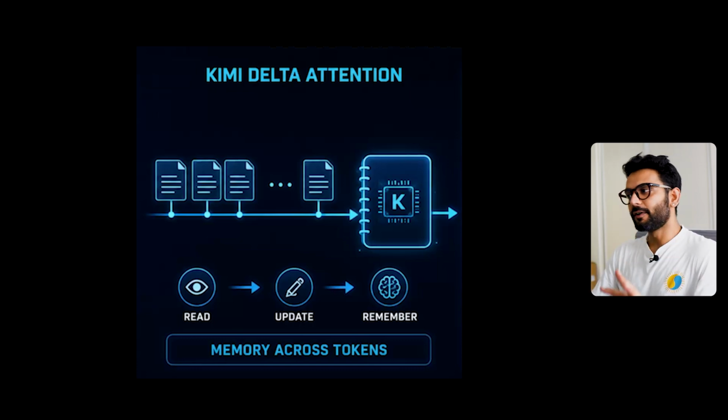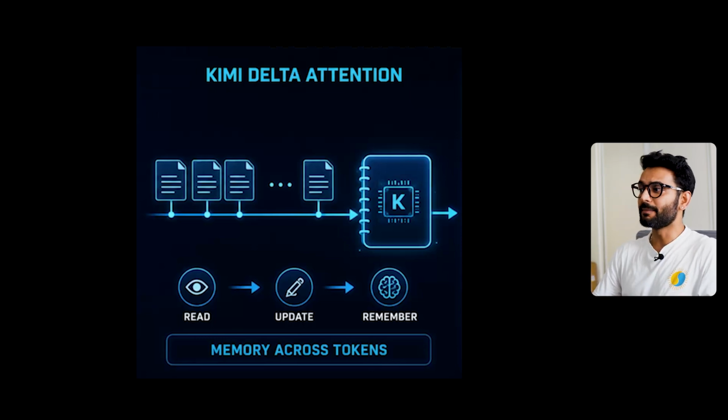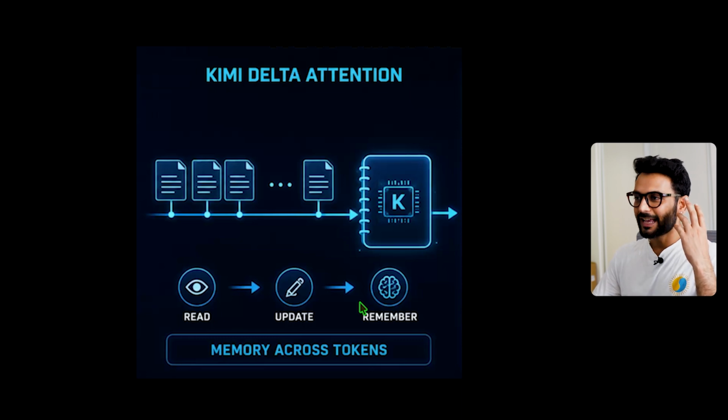If you want a real world example, if you have a lot of data in front of you, you keep everything open on your desk. But KDA is like maintaining carefully updated notebooks. For example, it keeps the useful information, it corrects the outdated information, it forgets the irrelevant detail, and keeps only what has changed. Of course, here I'm oversimplifying things, but I'm just trying to explain it to you guys in the easiest way.